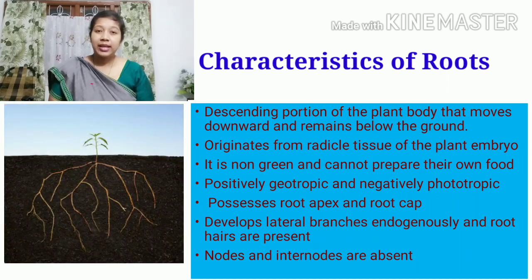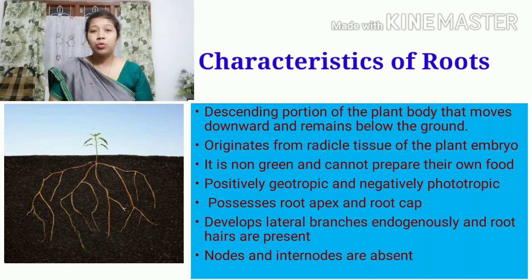Then the third characteristic of the root system is that they are always positively geotropic and negatively phototropic. Whenever I say the words geotropic and phototropic, these are movements of the plant body in response to a stimulus. In case of the root system, we never see them grow towards sunlight.